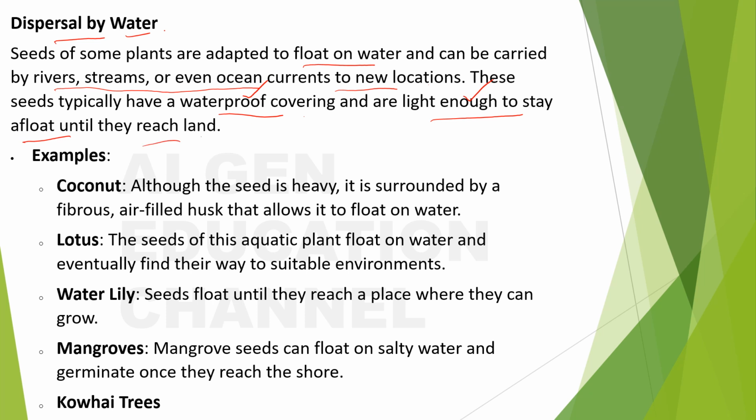Now tell me, when the seeds are light, it is common sense that they can float. But how about heavy seeds? How can they float? Yes, most of the heavy seeds can't float, so they won't use dispersal by water. But something like coconut, although the seed is heavy, is surrounded by a fibrous air-filled husk that allows it to float on water. See, nature will find so many ways to continue its species, right? So every plant has its own way to enable the survival of its future generation.